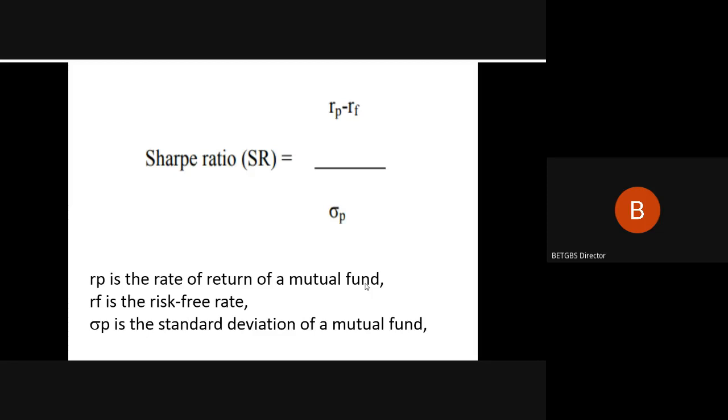Otherwise, you're better off investing in the risk-free assets and enjoying the principal and return safety. Only thing, it may not create wealth for the future. It will steadily give you that approximated return in the form of inflation adjusted returns as such. So this is all about the Sharpe ratio while measuring your portfolio.